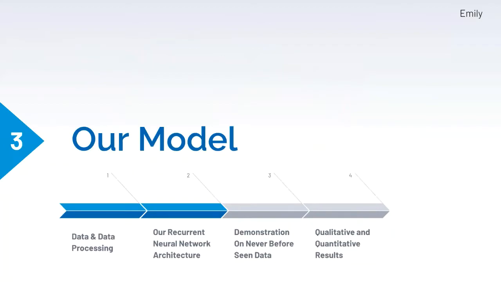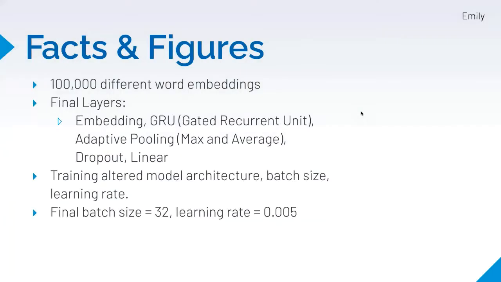Now we'll be talking about the model. So some fast facts about the model. We had 100,000 different word embeddings. Our final layers, which I'll be talking about on the next slide, included embedding, a gated recurrent unit layer, an adaptive pooling layer with both max and average pooling, a dropout layer, and finally a linear layer.